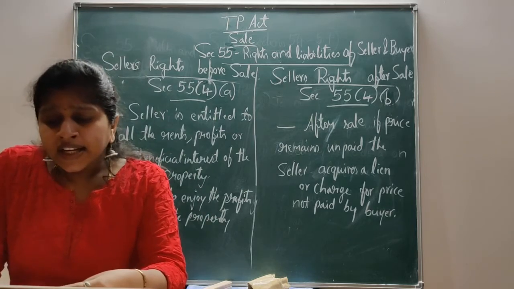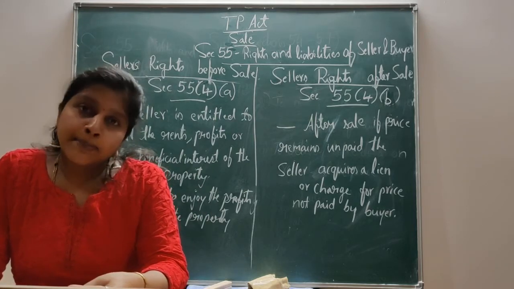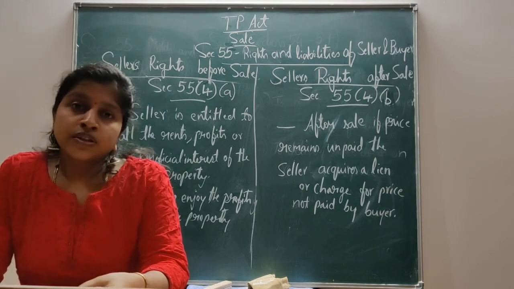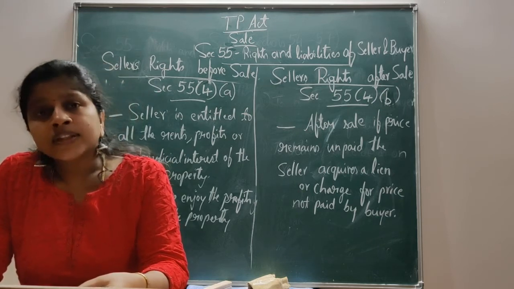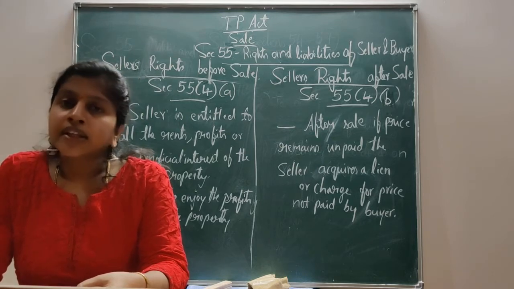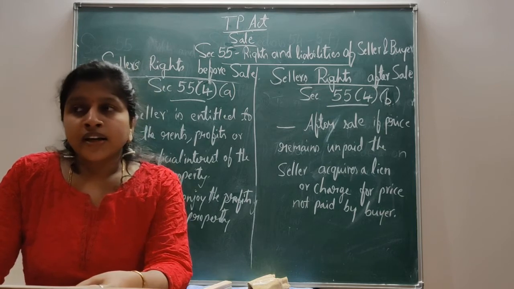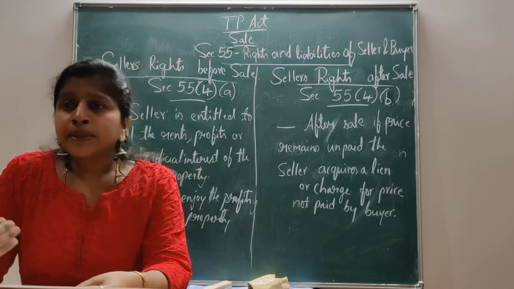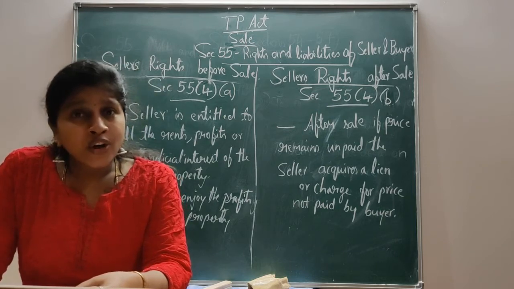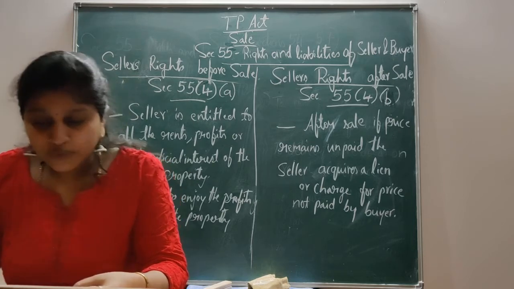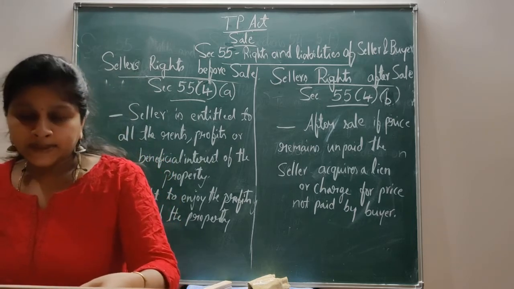That is, if the price remains unpaid, the seller can neither refuse delivery of possession nor claim that possession if already given to the buyer. Once the seller has given the possession to the buyer, he cannot get back the possession of the property from the buyer.